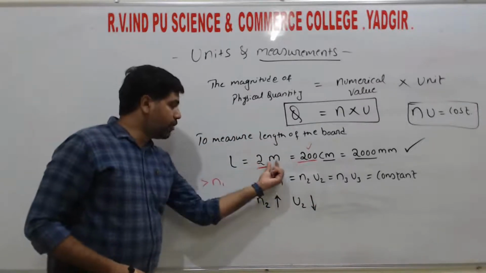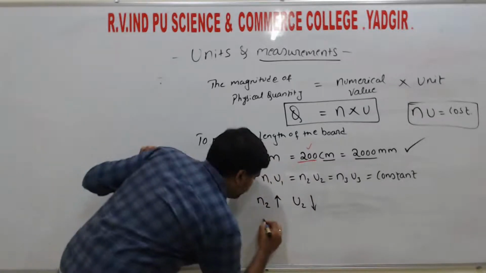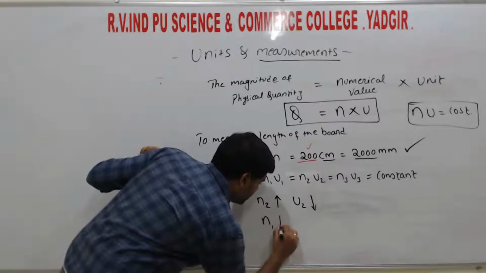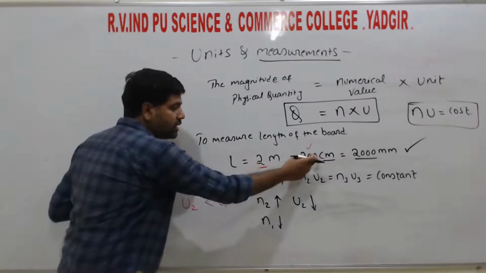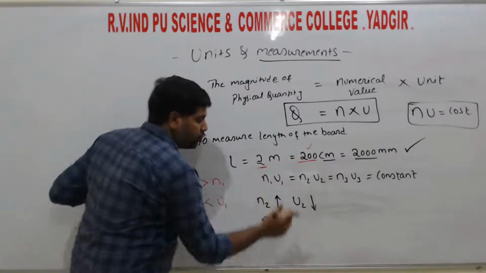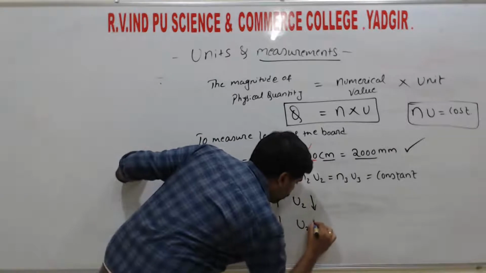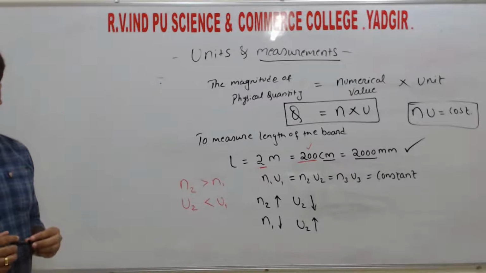And here the value of n1 is less. The 2 value is less than the 200, so the n1 value is less, then the u2 value is more, right? So do you understand this one?